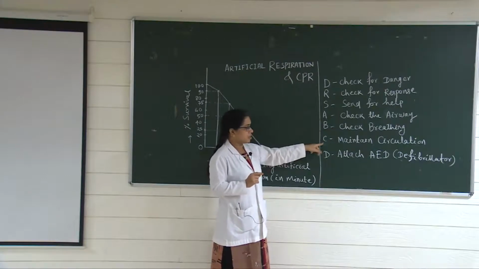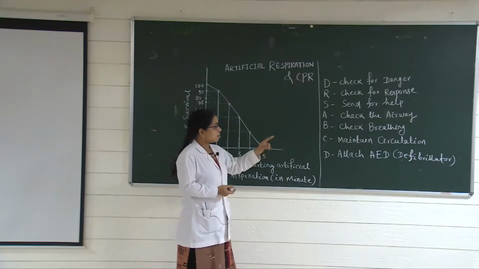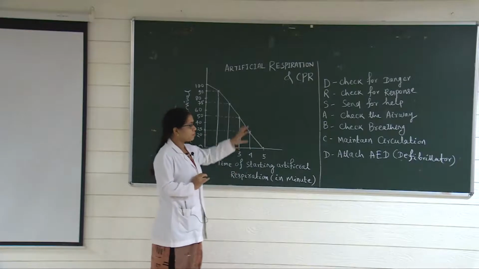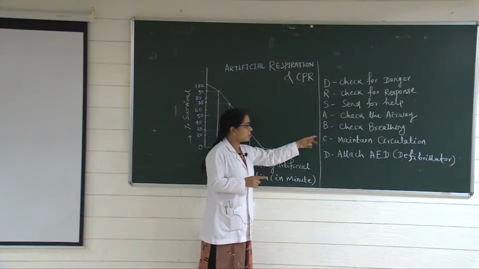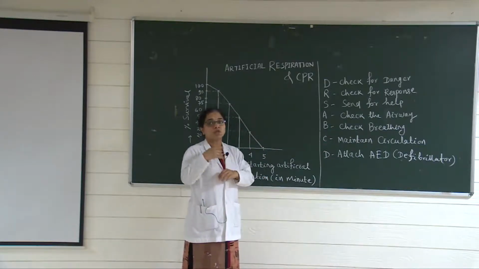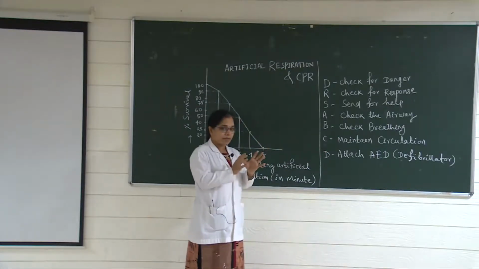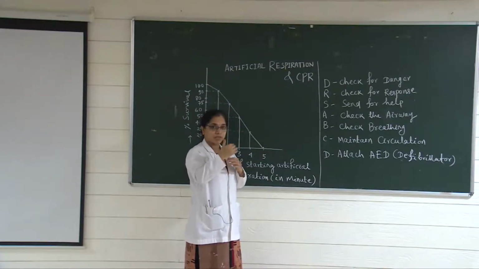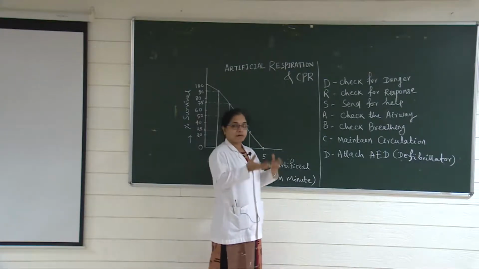You have to give compressions: 30 compressions followed by 2 rescue breaths, that is mouth to mouth respiration. I will tell how to give them. Then allow passive breathing.